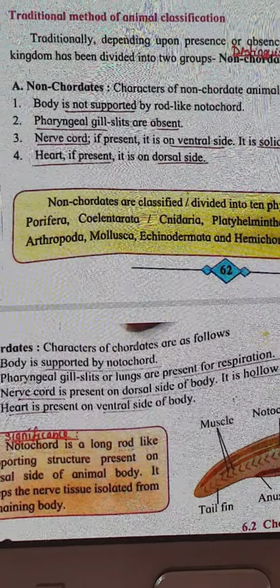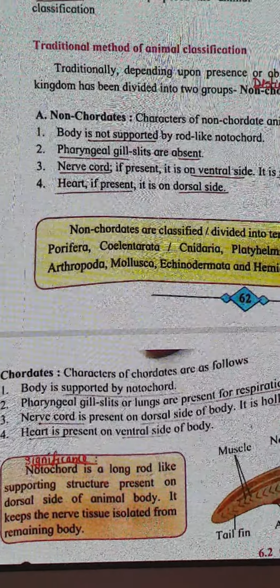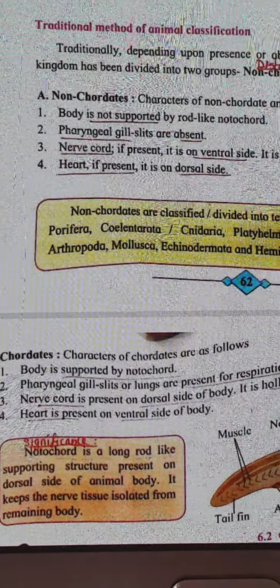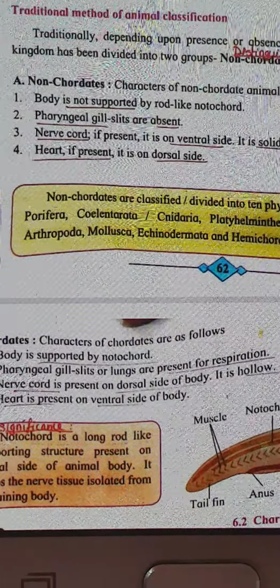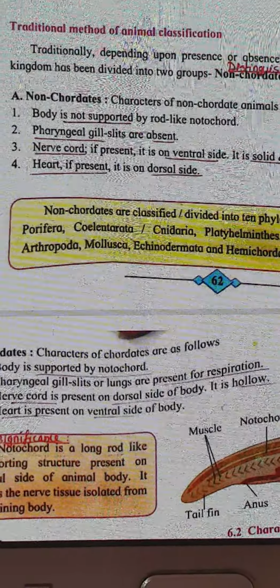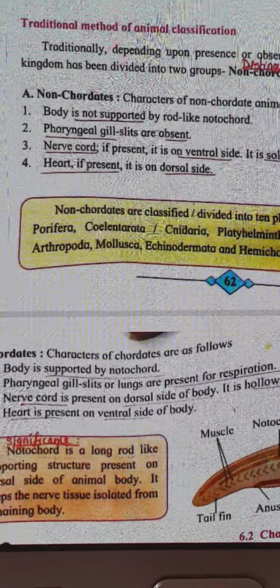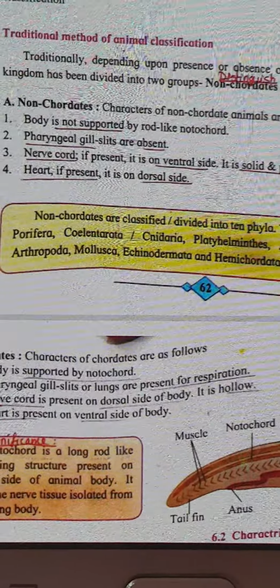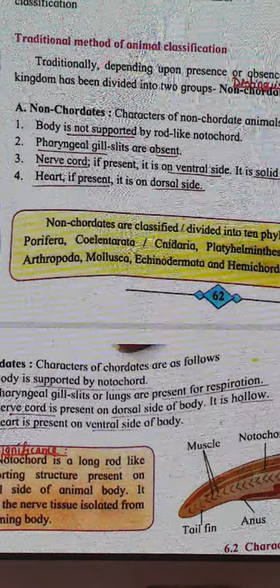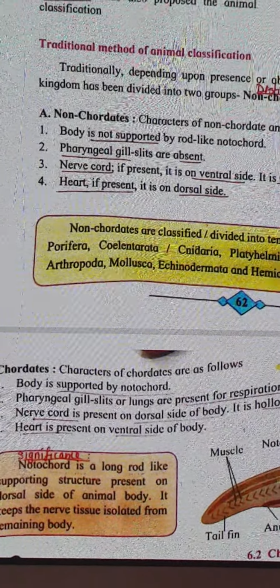Then the third point is the nerve cord. In non-chordates, the nerve cord, if present, is on the ventral side, that is the lower side. It is solid and it is paired always. Whereas if you consider the chordates, where we are included, it is on the dorsal side of the body, that is the back side, and it is hollow. So when I say there it is solid, here it is hollow; there it is paired, I didn't say that here, so it's unpaired, that means it is single.